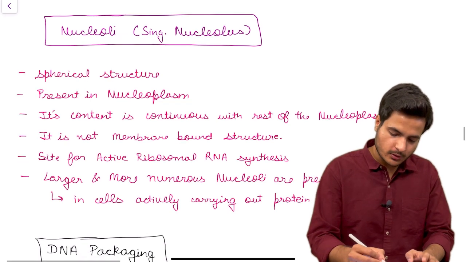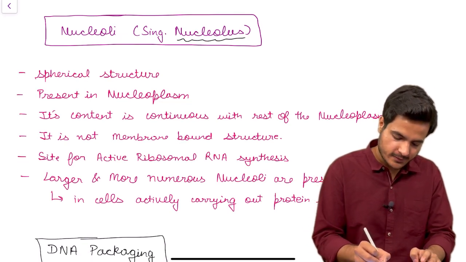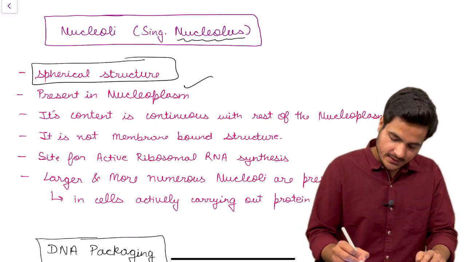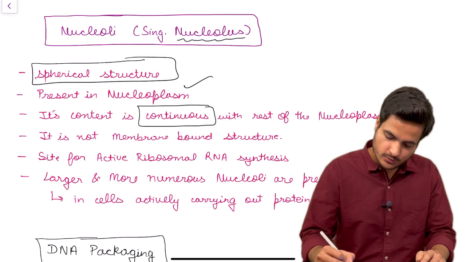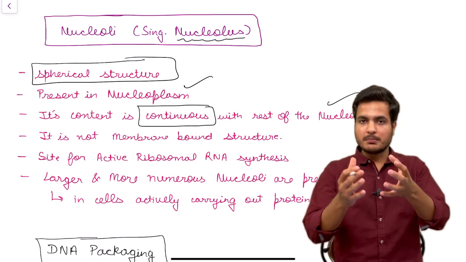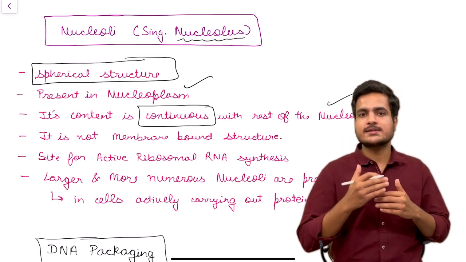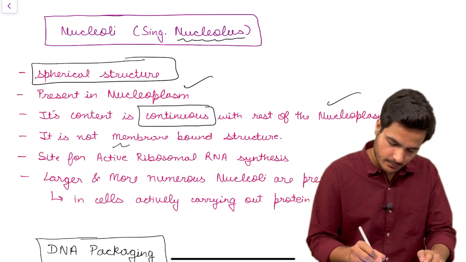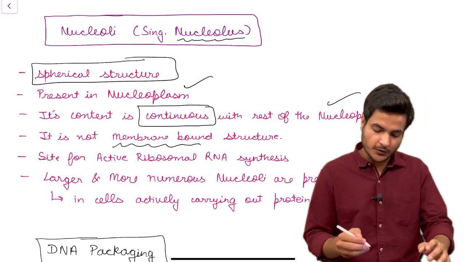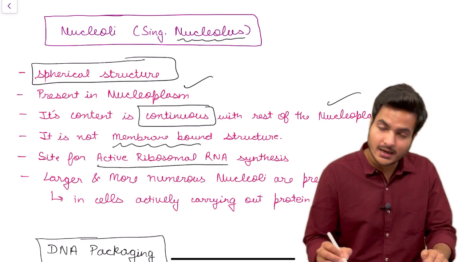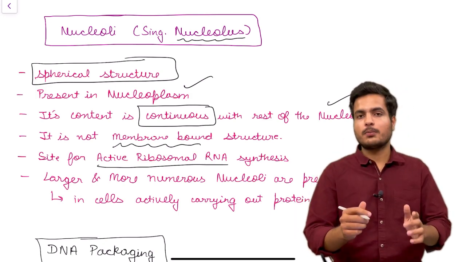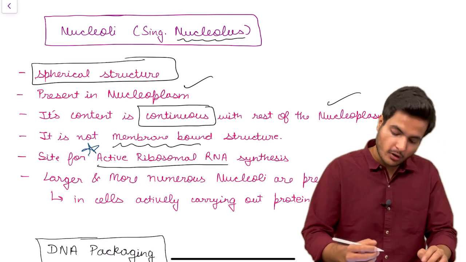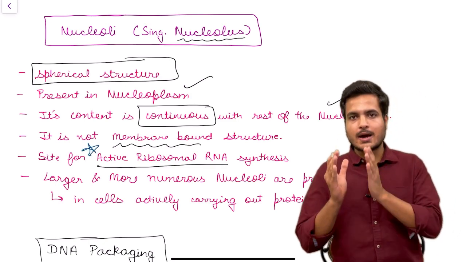Nucleoli, or if you say singular nucleolus, is a spherical structure present in a nucleoplasm. Its contents are continuous with the rest of the nucleoplasm since it does not have its own membrane. So the contents of nucleolus are in continuation with that of nucleoplasm. It does not have its own membrane, and it is a site for active ribosomal RNA synthesis. The most important point you need to remember about nucleolus is that it is a site for active ribosomal RNA synthesis.